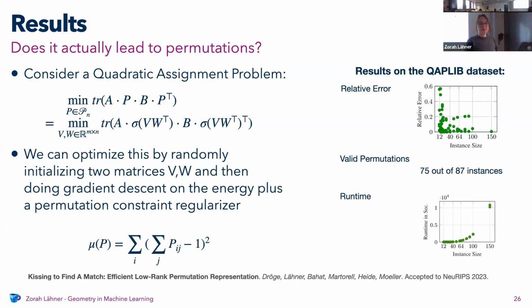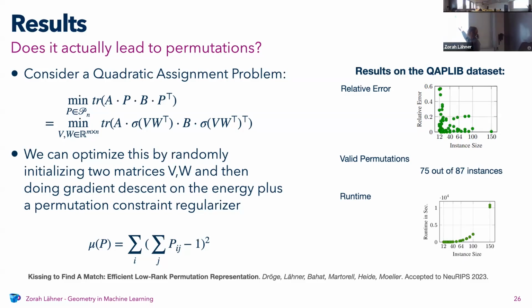And these are the results. So there's a data set with reasonably complicated quadratic assignment problems. And you can see here, this is the size of the instance, which only goes to 150, which is not even super big. And this is the error that we got. You can see it's not always the optimum, but very often it's close to the optimum, which is nice because we put a gradient descent on an NP-hard problem.